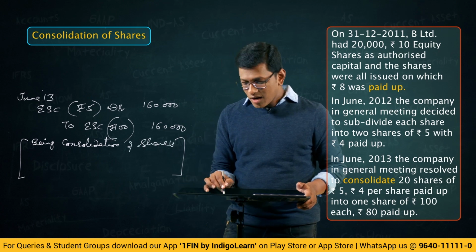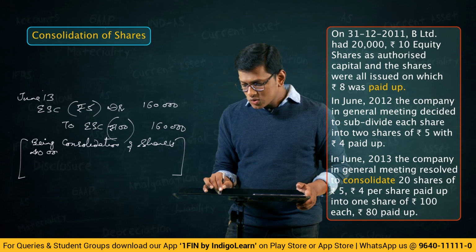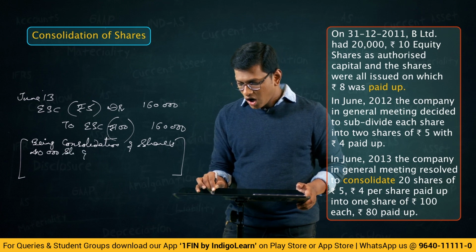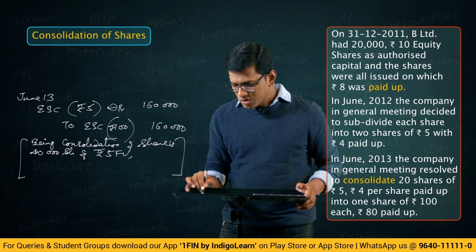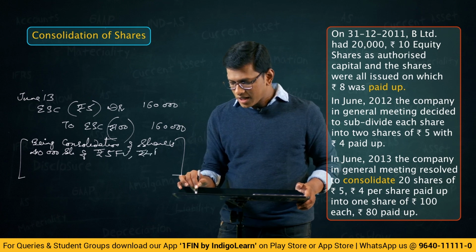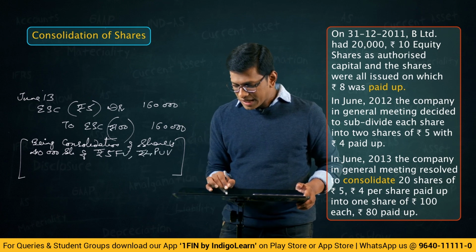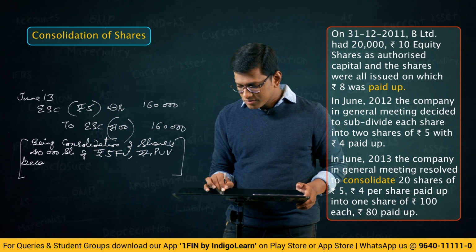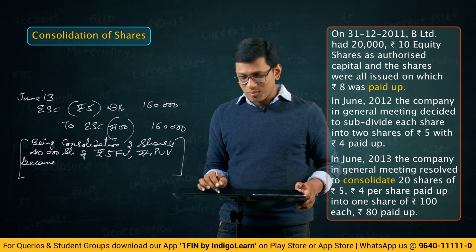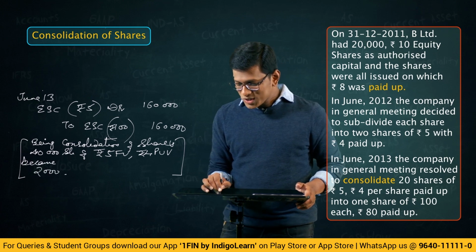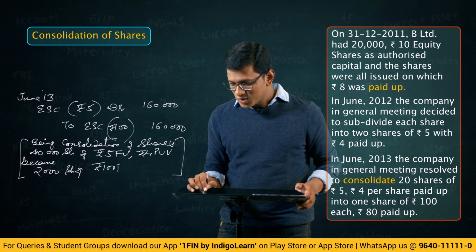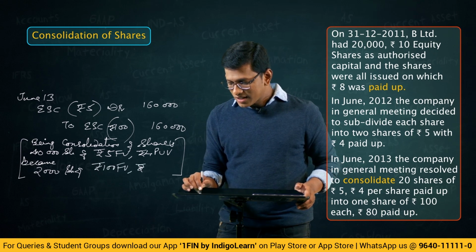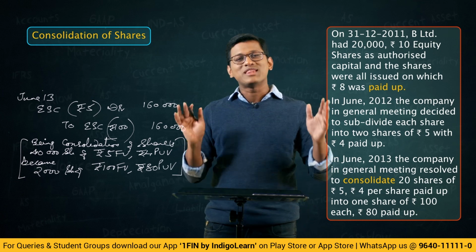What consolidation happened? 40,000 shares of rupees 5 face value, rupees 4 paid up value became, what did they become? They became 2,000 shares of rupees 100 face value and rupees 80 paid up value. That's all.